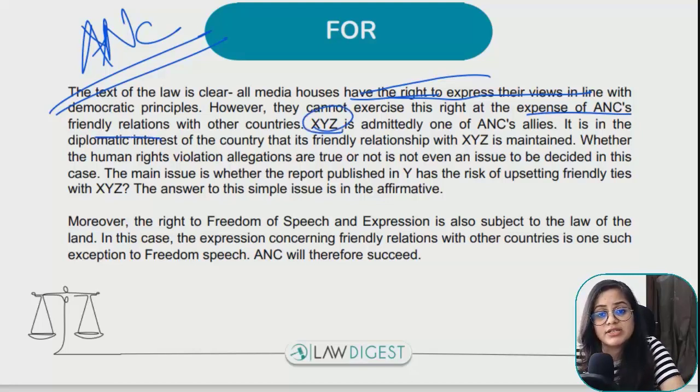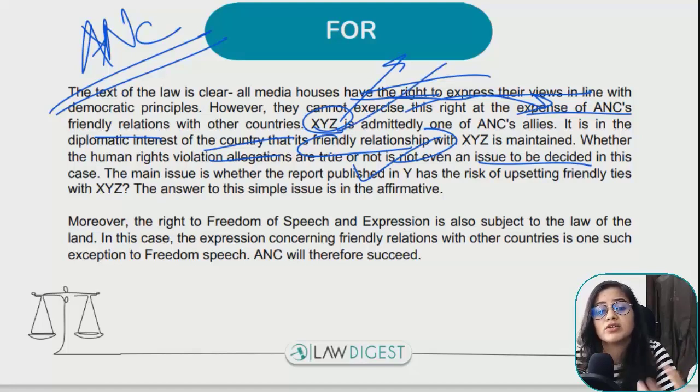So XYZ, if it is an ally of ANC, then those friendly relations cannot be affected. It is in the diplomatic interest of the country, ANC के diplomatic interest में है कि वो friendly relations protected रहें, they are not disturbed. Now whether there is violation of human rights or true, ये जो issue है, it is an issue which is to be decided in this case. The issue is that whether the friendly relations will be affected or not.